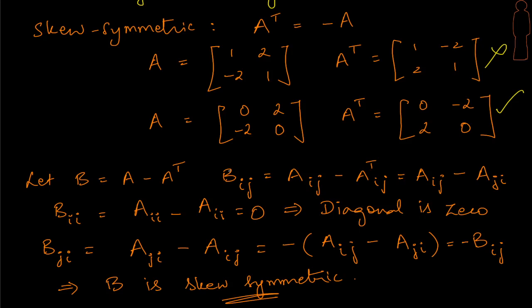Similarly, apply the same equation for j and i. We get Bji is going to be Aji minus Aij, right? And that is equal to what? Minus of Aij minus Aji, and that is minus of Bij, and that's it. We have got it, saying that B is skew symmetric. That's very simple. Okay, so let's move ahead to the next problem.